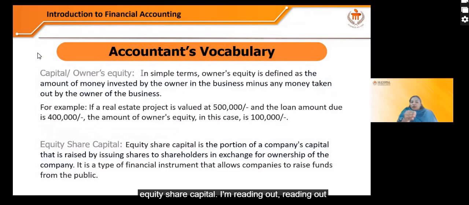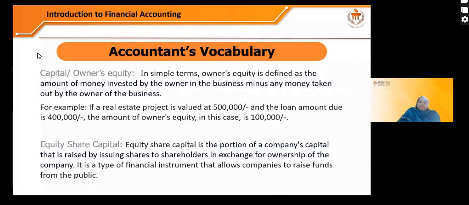I'm reading out again from the slide. Equity share capital is the portion of a company's capital that is raised by issuing shares to shareholders in exchange for ownership of the company. It is a type of financial instrument that allows companies to raise funds from the public. So that is equity share capital. I hope it is clear.